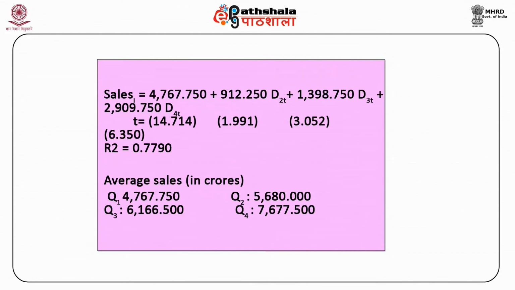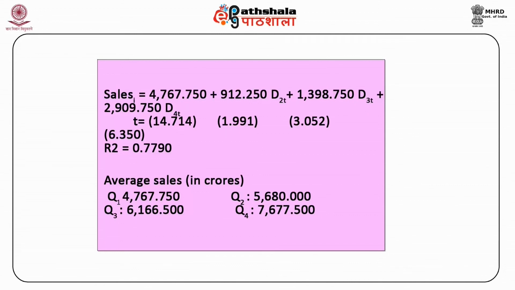Sales t is equal to 4767.750 plus 912.250 D2t plus 1398.750 D3t plus 2909.750 D4t. The respective t values are 14.714, 1.991, 3.052 and 6.350. R square is equal to 0.7790.